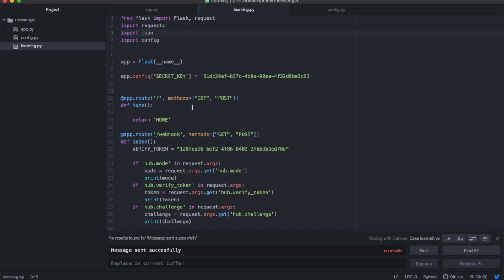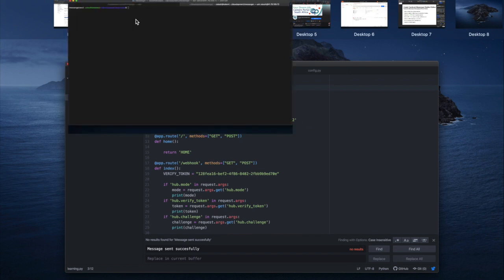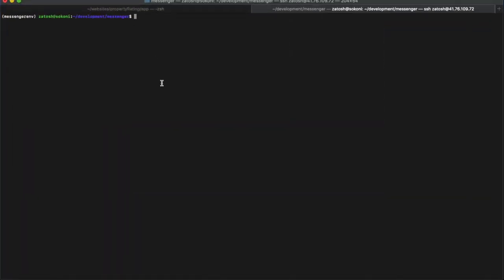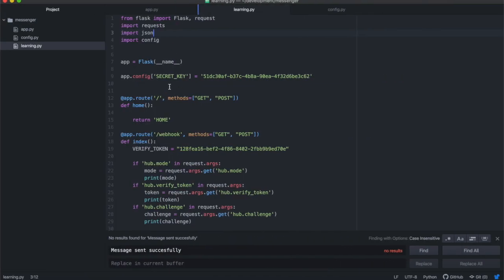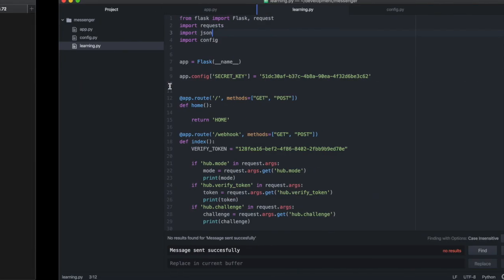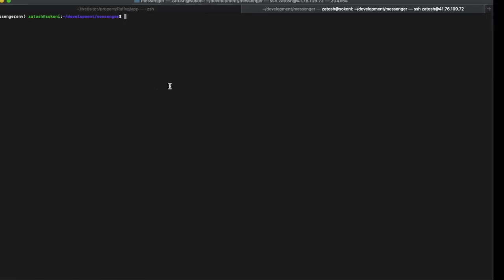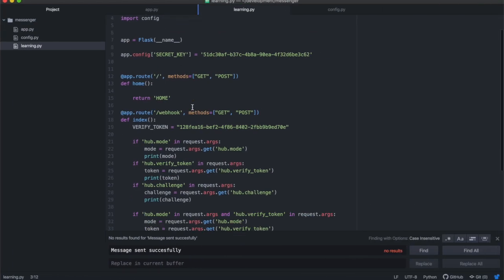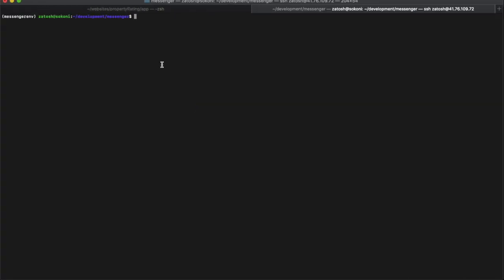Okay, so we're going to need a code editor, and we also need a place where we're going to be running our code from. As usual, I like to work off my virtual private server, because as soon as I finish running this code, I'm going to deploy it, and you might as well write it in a place where you can deploy it. I'm going to be working on this virtual server and on this text editor at the same time, so just keep those open next to each other so that you can work through all of them as we're going along.